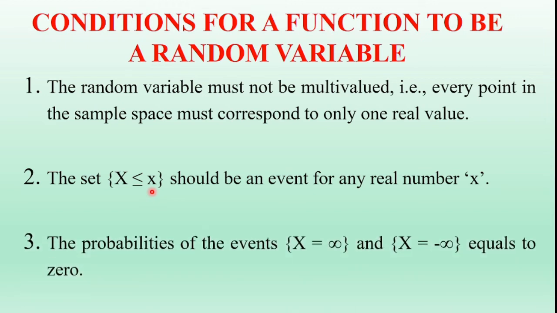And the third condition is the probability of the events X equal to plus infinity, that is one event, and X equal to minus infinity, which is another event. The probability of the events X equal to infinity and X equal to minus infinity equals 0. That is, the probability of X equal to infinity is equal to 0 and the probability of X equal to minus infinity is equal to 0.